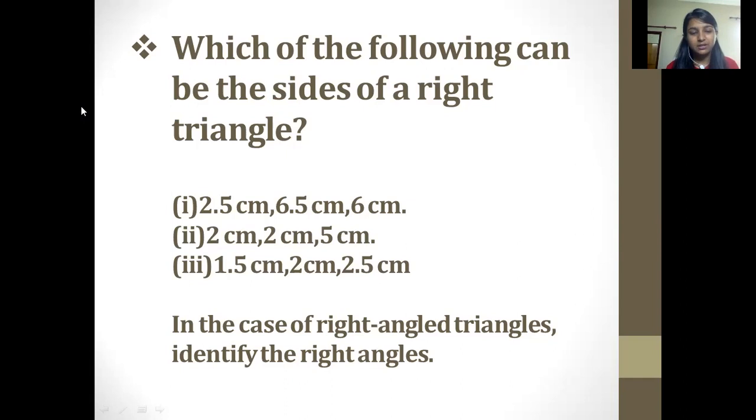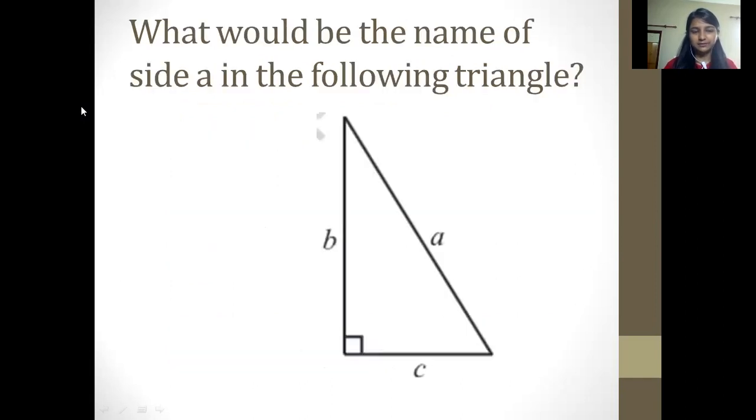Were you able to solve this? Which of these would be included in right angle triangles, and which are not? Okay, I'll be checking later. In the case of right angle triangles, identify the right angle. You would be drawing these three triangles with the given dimensions with the help of a ruler. Then you would notice whether they make a right angle triangle or not. Yes, I'll be noticing it later and replying on that.